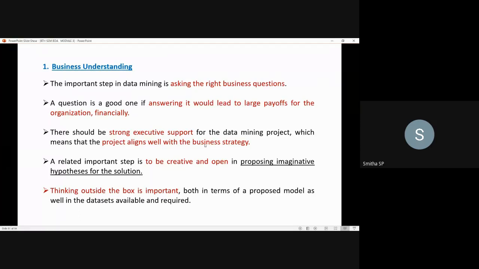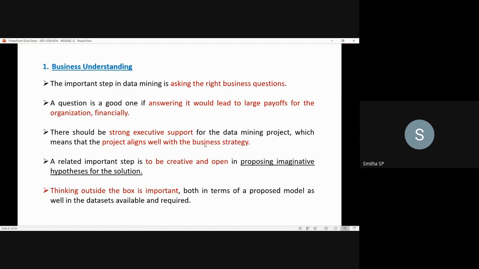For that to happen, you should think outside the box. Thinking outside the box is very important, both in terms of a proposed model as well as in the data sets available and required.